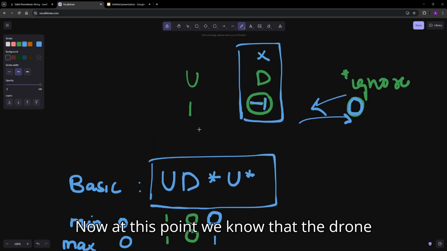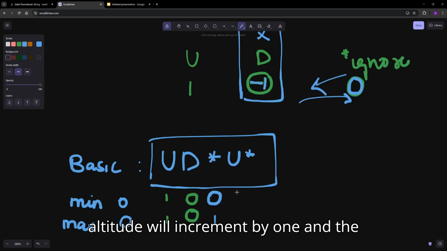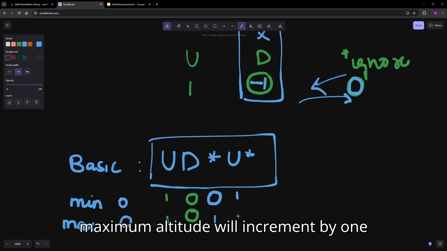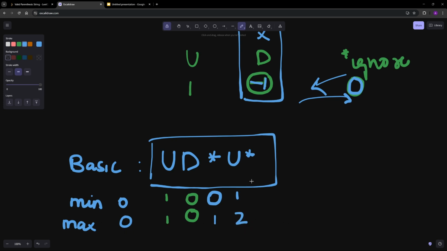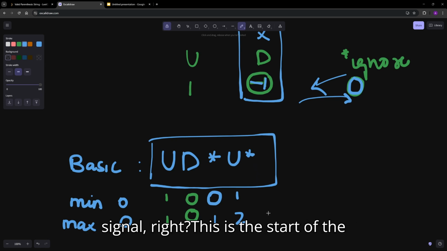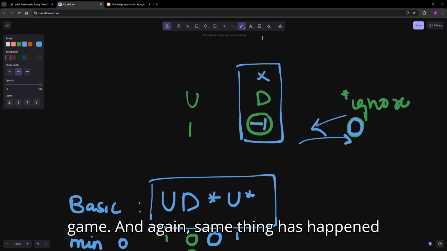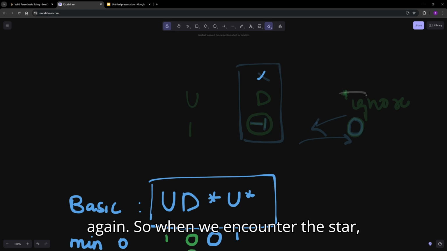Now at this point, we know that the drone could have gone up again. So the minimum altitude will increment by 1 and the maximum altitude will increment by 1. That will become 2, sorry. So now at this point we have another star signal, right? This is the star of the game. And again, the same thing can happen over here, guys. Let me erase this so that we can begin thinking again.